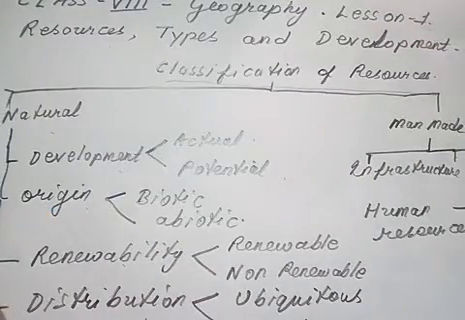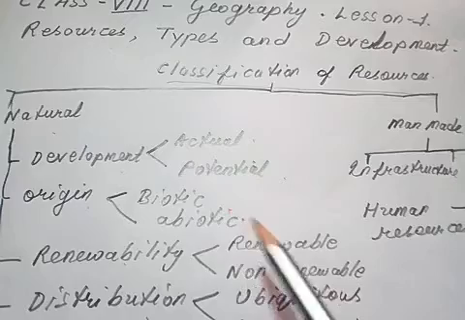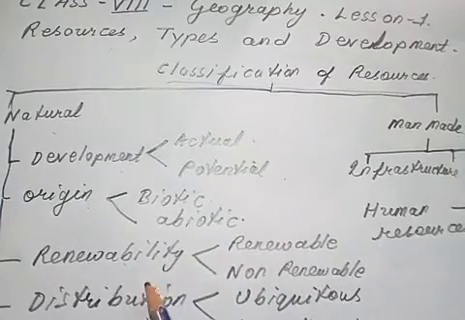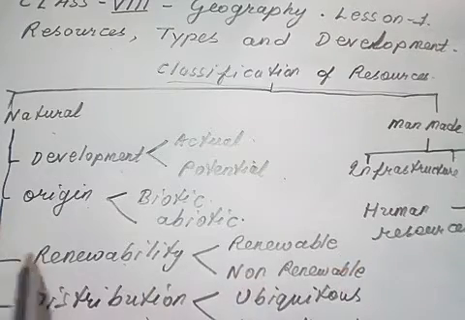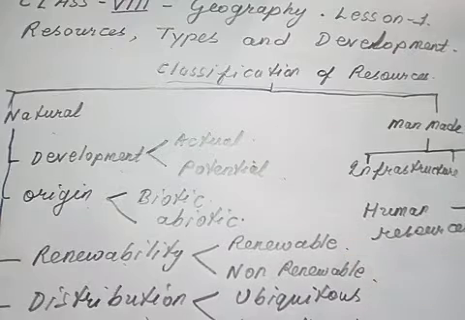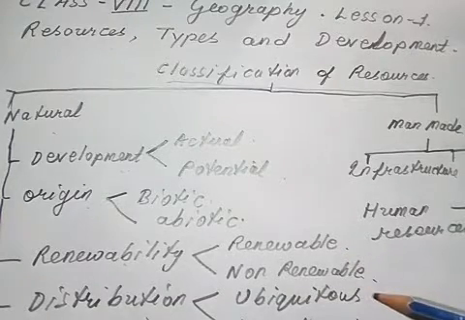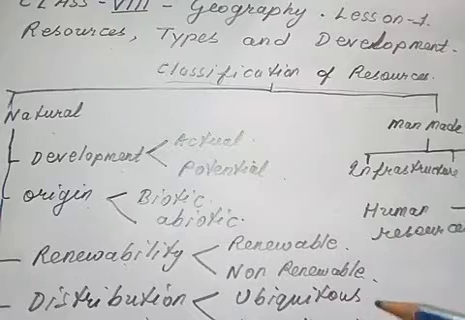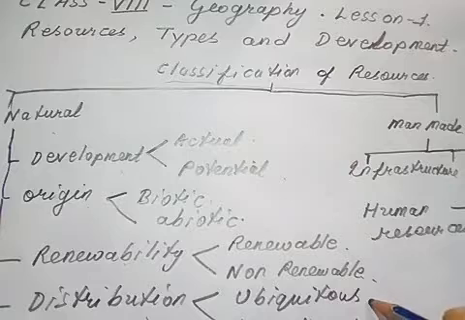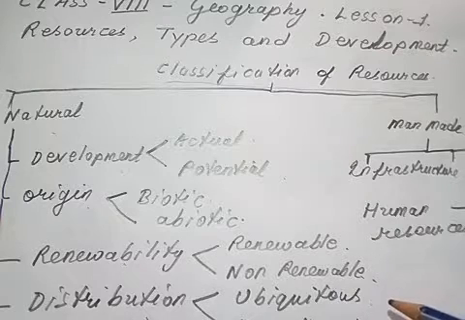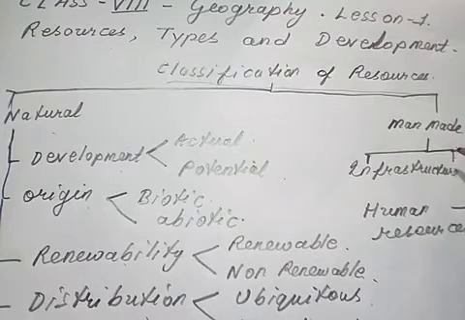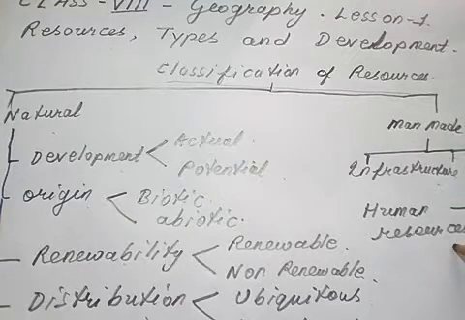Another basis is origin, in the form of biotic and abiotic. Biotic has life in it and abiotic does not have life in it. On the basis of renewability we have classified resources into two: renewable and non-renewable. Renewable can be renewed, and non-renewable cannot be renewed after once use. Another one is distribution: ubiquitous and localized. Ubiquitous means present everywhere. Localized means not present in every place. Next, man-made: infrastructure and human resources.